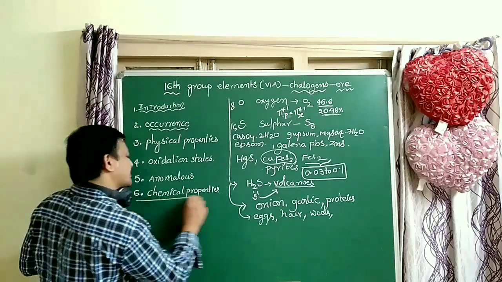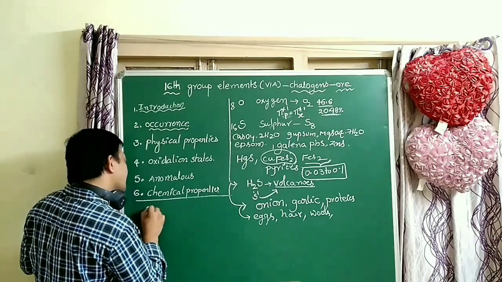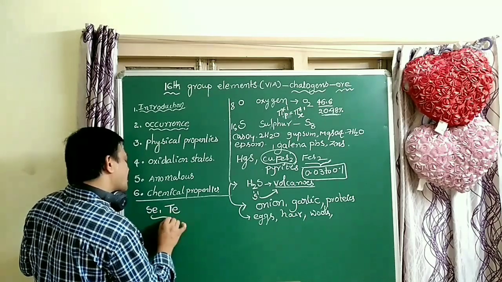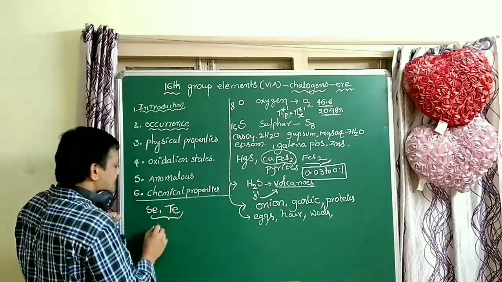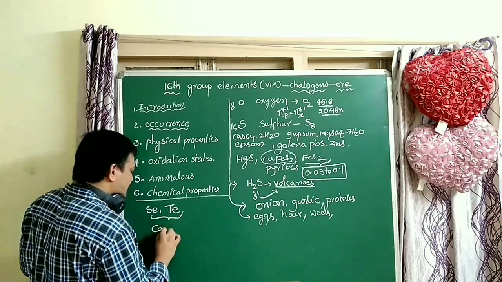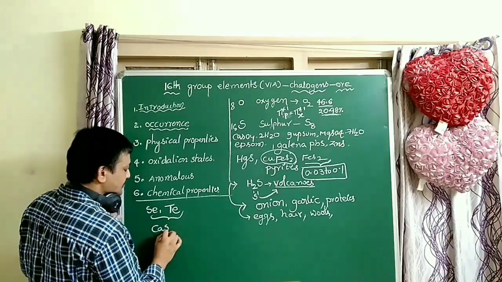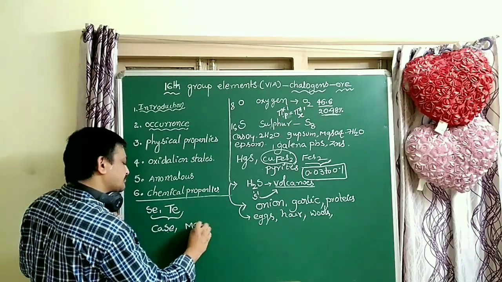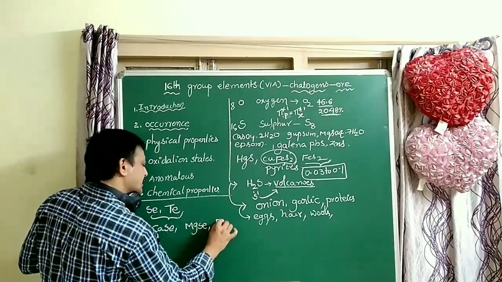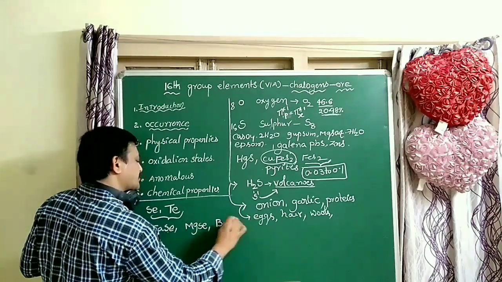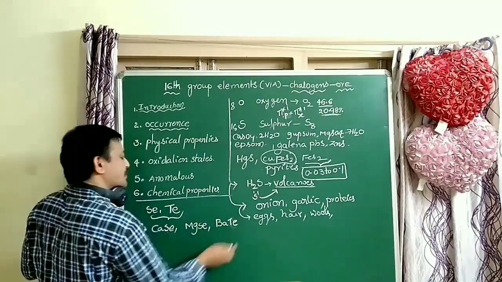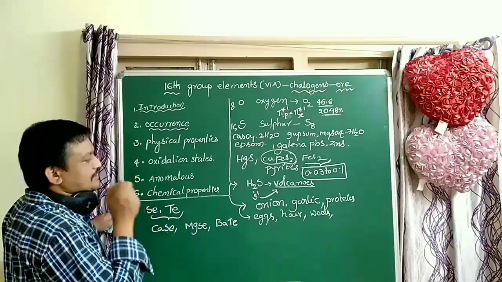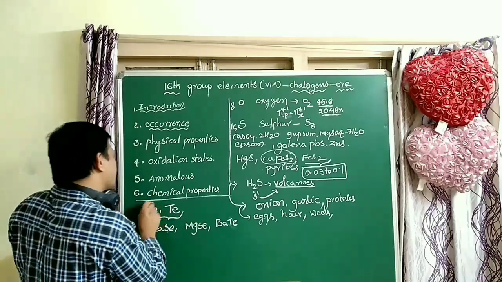Among the remaining elements, selenium and tellurium are also present in very trace quantities in the form of metal selenides. For example, calcium selenide, magnesium selenide and barium telluride. So metal selenides and metal tellurides are present in very little quantities in the earth's crust.